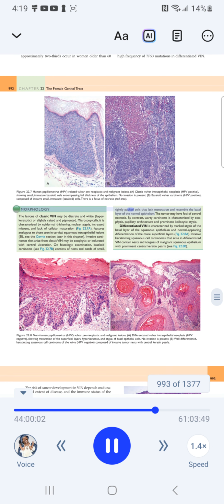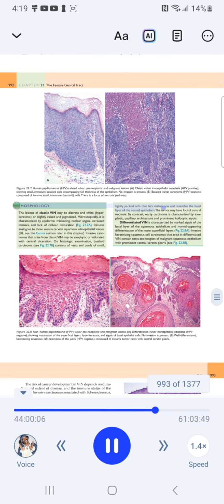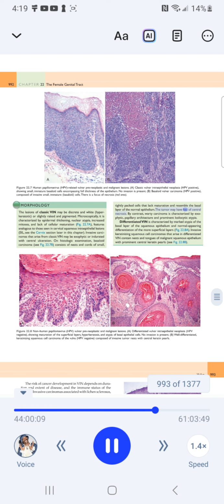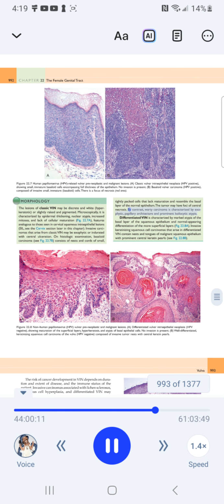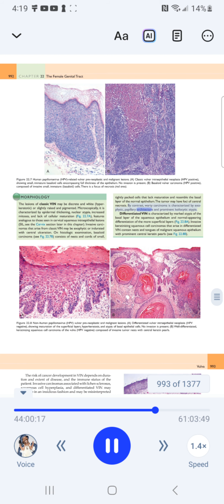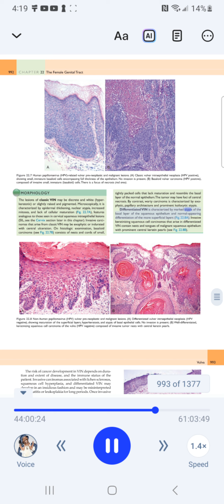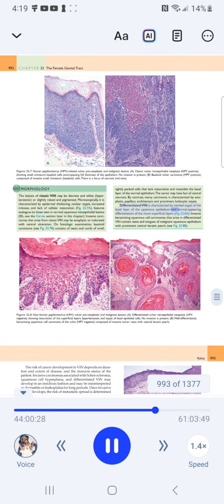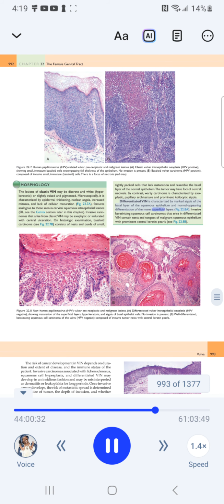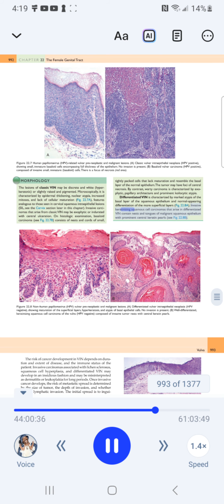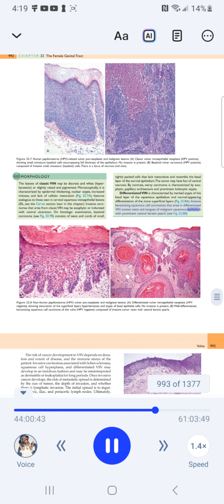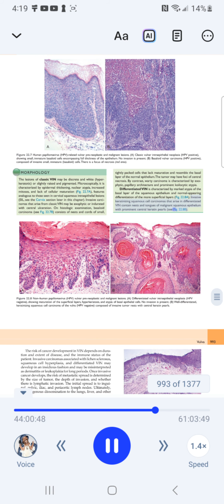Morphology: tightly packed cells that lack maturation and resemble the basal layer of the normal epithelium. The tumor may have foci of central necrosis. By contrast, warty carcinoma is characterized by exophytic, papillary architecture and prominent koilocytic atypia. Differentiated VIN is characterized by marked atypia of the basal layer of the squamous epithelium and normal appearing differentiation of the more superficial layers. Fig. 22.8A. Invasive keratinizing squamous cell carcinomas that arise in differentiated VIN contain nests and tongues of malignant squamous epithelium with prominent central keratin pearls. See Fig.